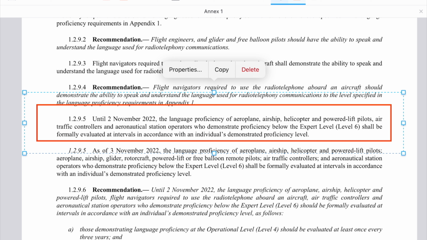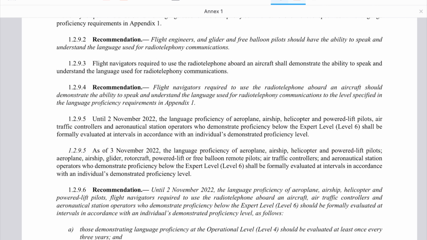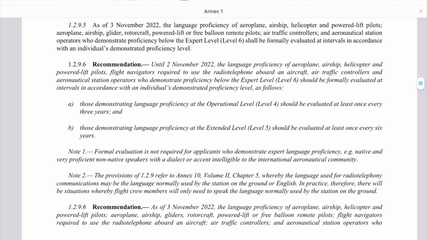Air traffic controllers and aeronautical station operators who demonstrate proficiency below the expert level, level 6, shall be formally evaluated at intervals in accordance with an individual's demonstrated proficiency level. As you know, the English levels for aviation are between 1 and 6.